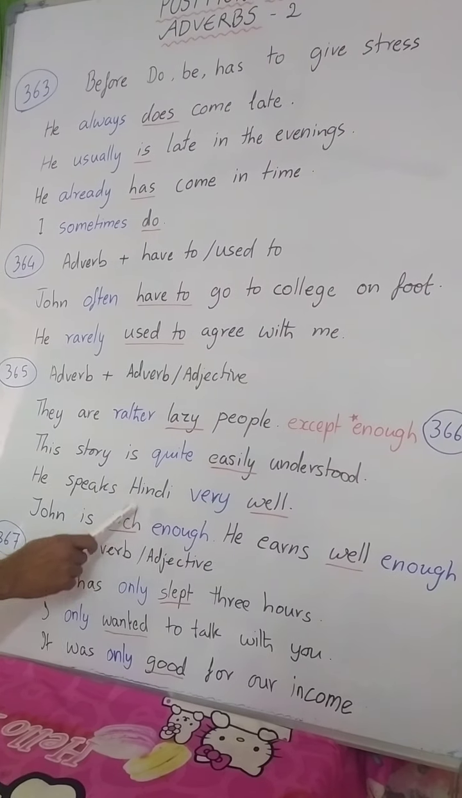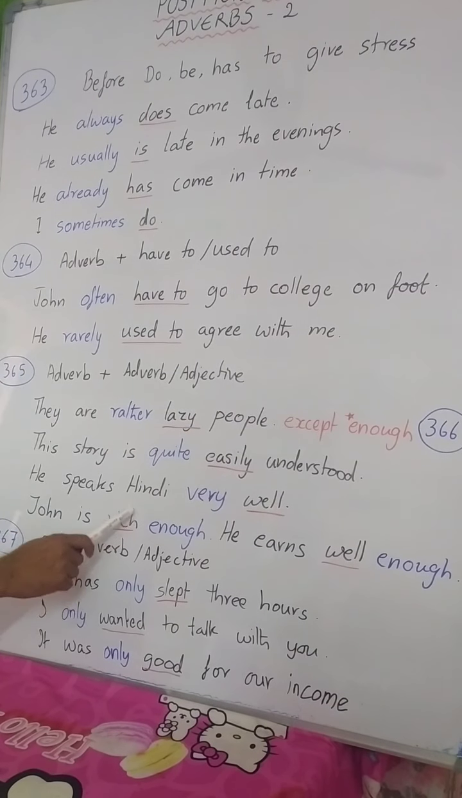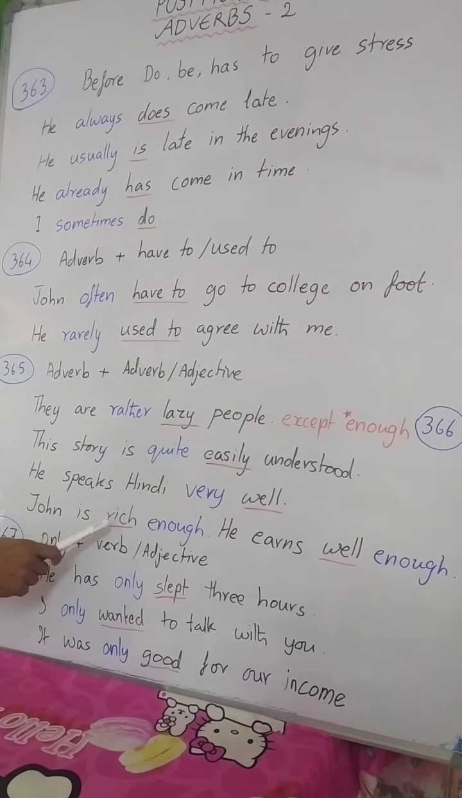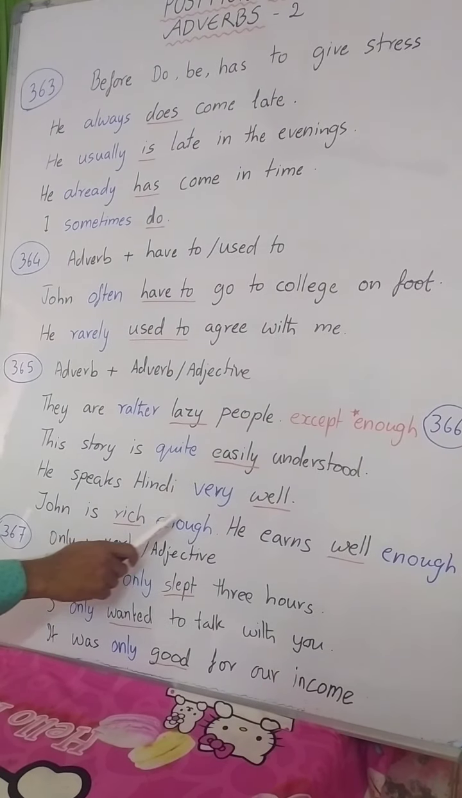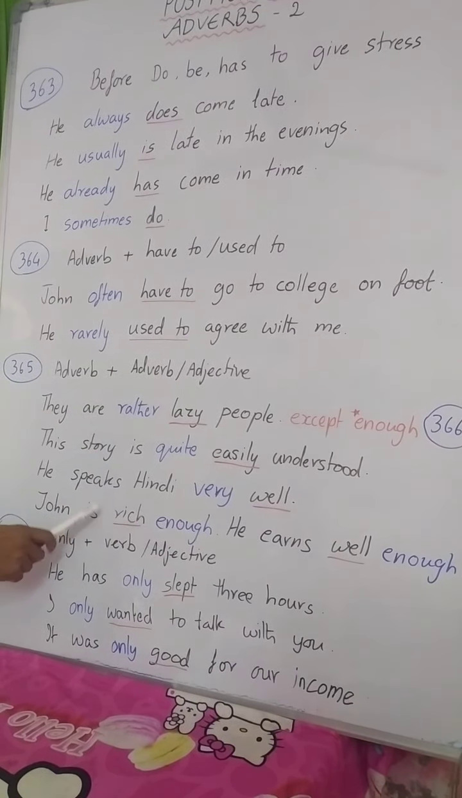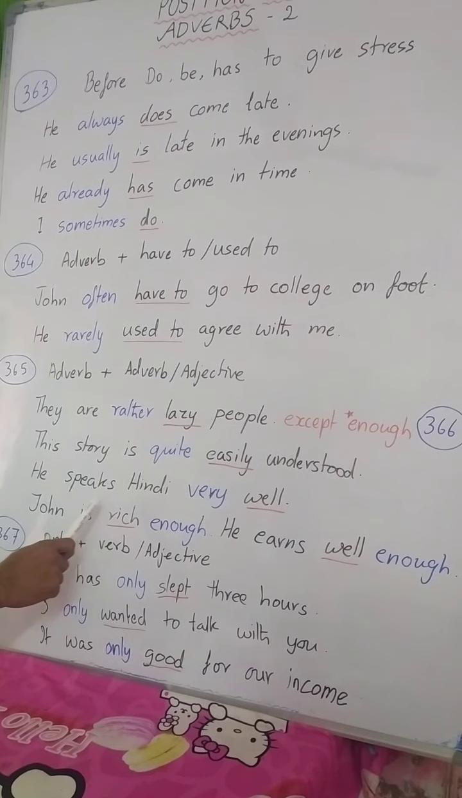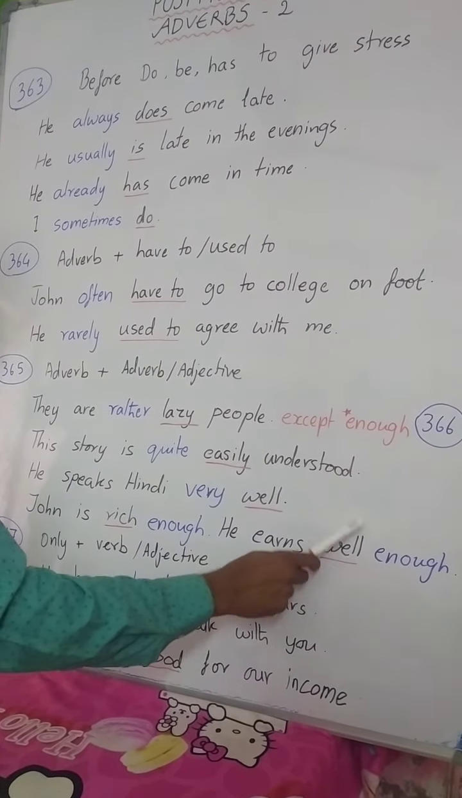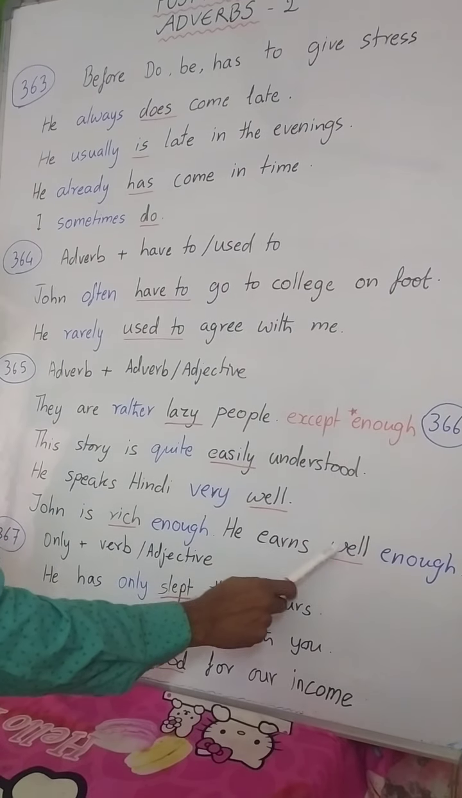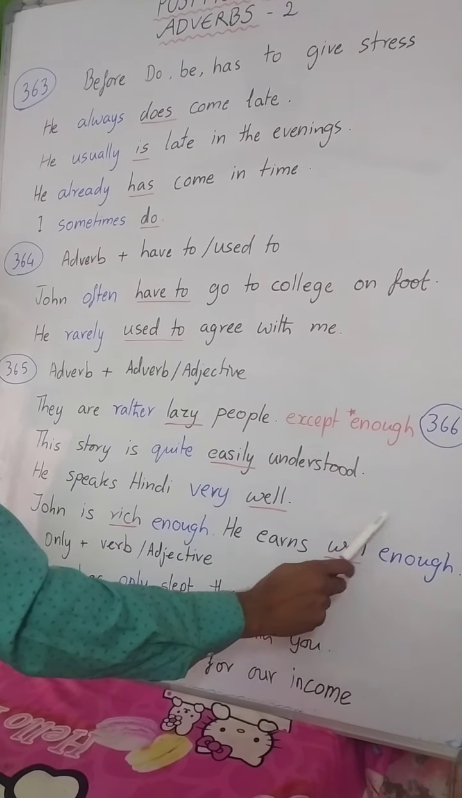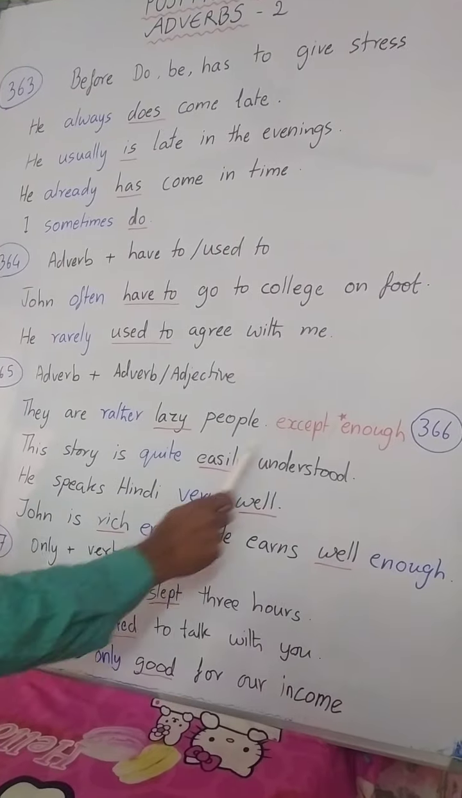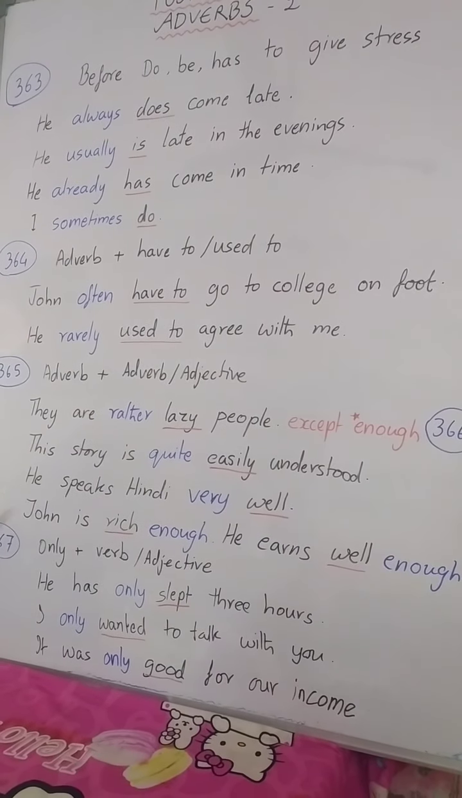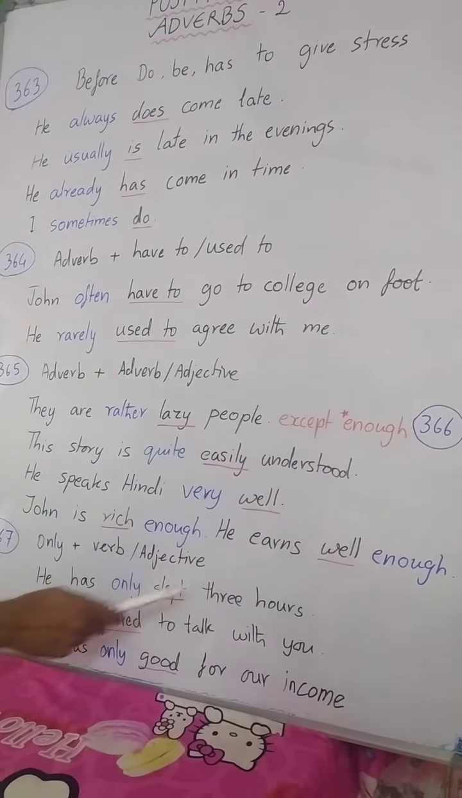John is rich enough. See here the adjective rich is there. We cannot say John is enough rich. We have to use enough at the end of the sentence or after the adjective or verb, whatever it follows. He earns well enough. Here you see he earns well enough. Here again the adverb well is there and then enough is following that. So enough is an exception from rule number 365. So it is given rule 366.